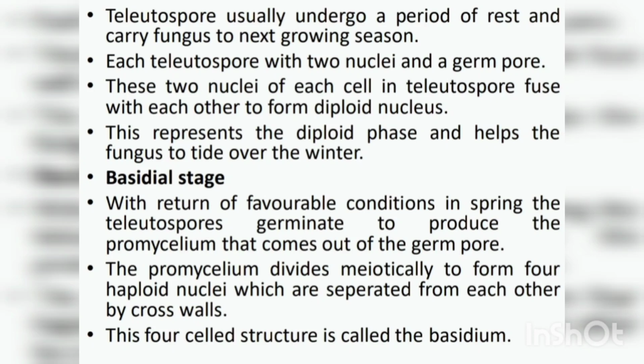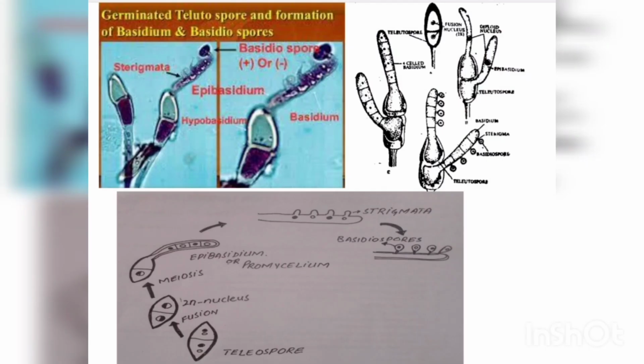So we are coming to the third stage. What is the third stage called? The third stage is called the basidial stage, and this basidial stage occurs from the teliospores. So the binucleated cells of the teliospore fuse to form a diploid nucleus which gives rise to the basidium.